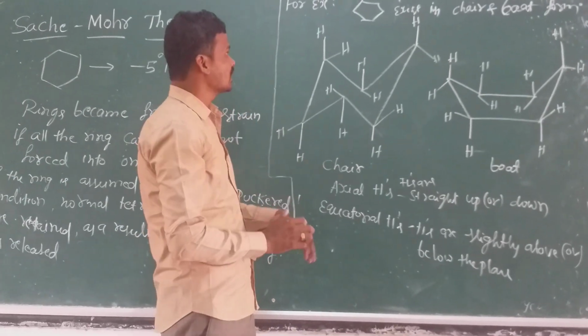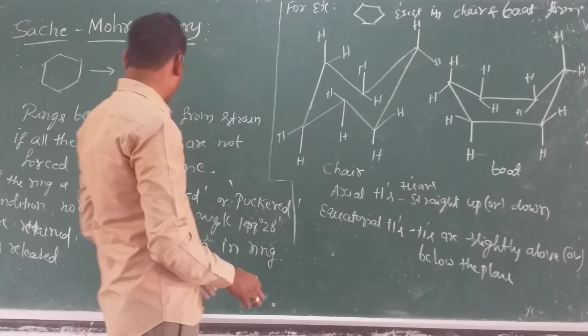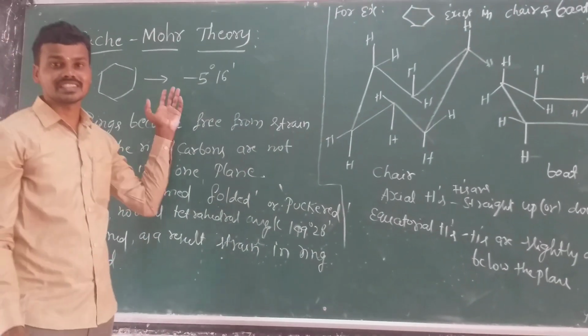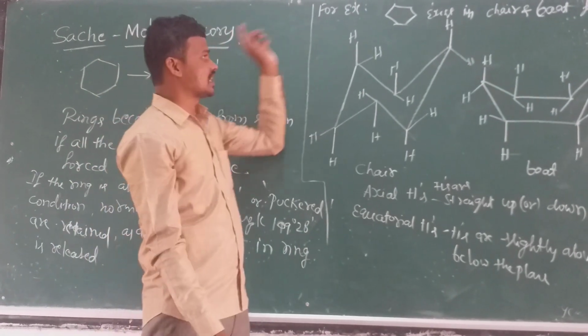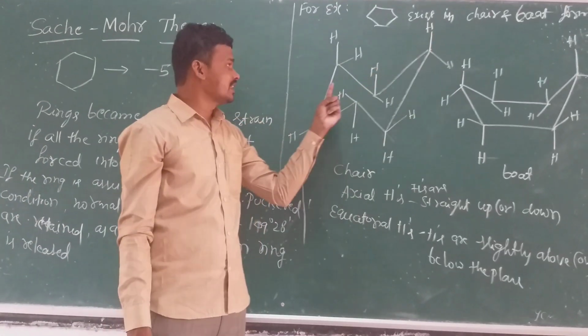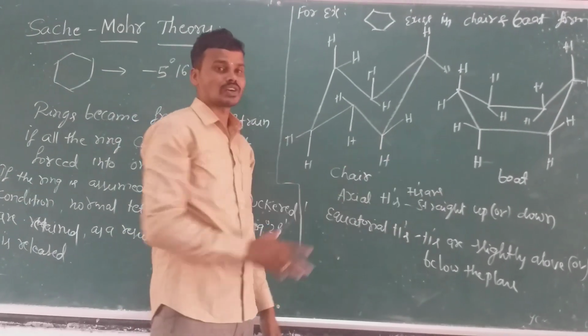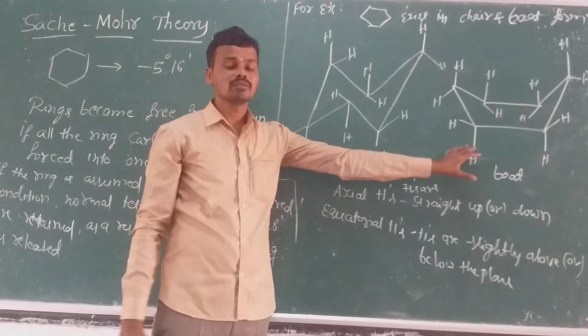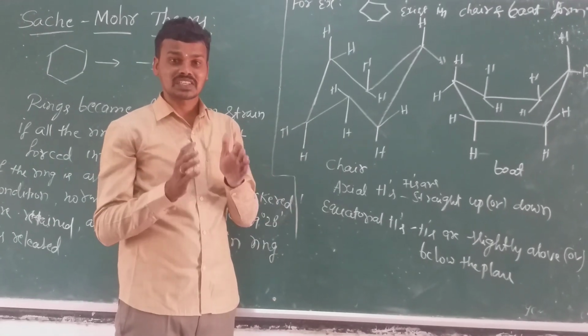But according to the Bayer strain theory, cyclohexane has a strain of minus 5 degrees 16 minutes. But according to the Sachse-Mohr theory, all the carbon atoms are not present in the plane, and two forms are obtained, chair form and boat form. These two forms have strainless rings.